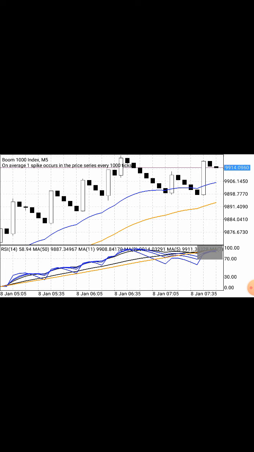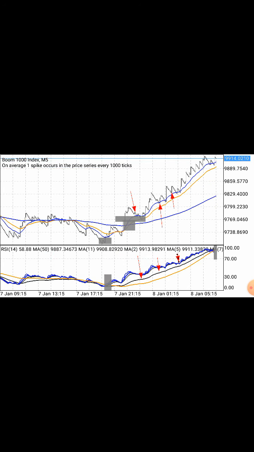When the market wants to go down, the market always gives us a clear direction from RSI. So now it's time to go for a sell position.